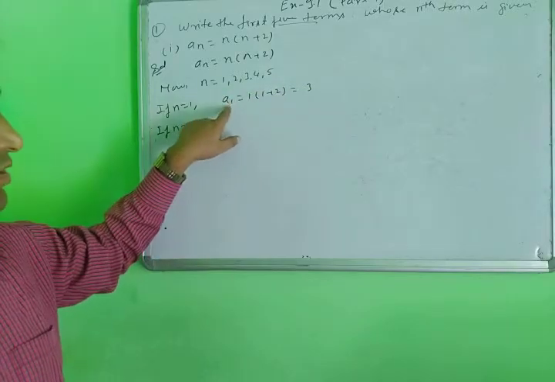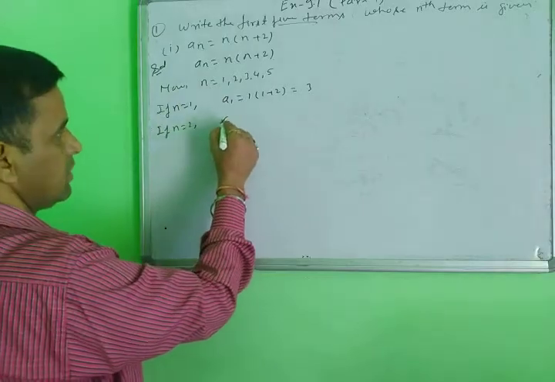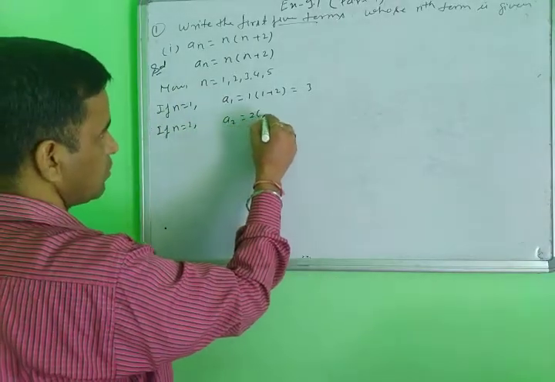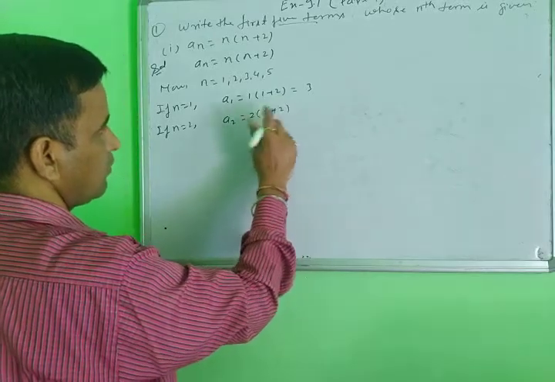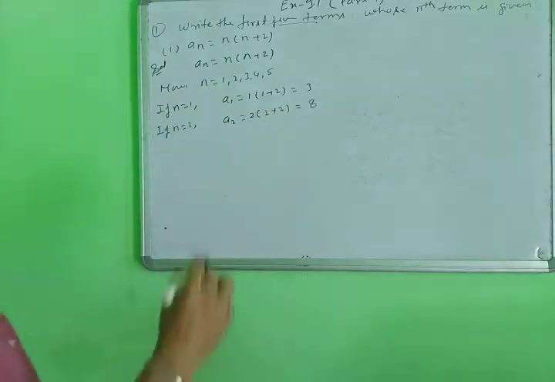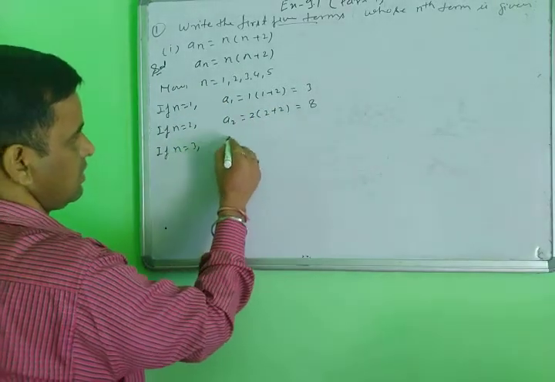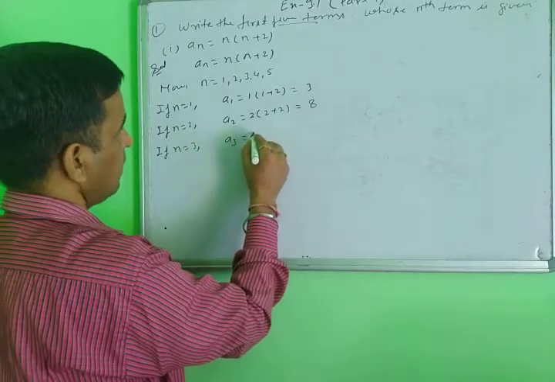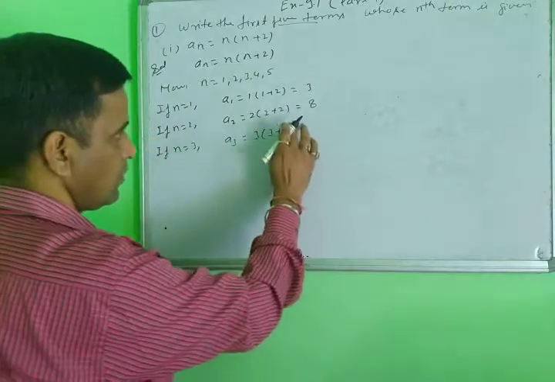The value of the first term is 3. Second, taking 2 here, a2 is 2 plus 2, which is 4, and 4 times 2 is 8. Next, if n equals 3, a3 is 3 plus 2.